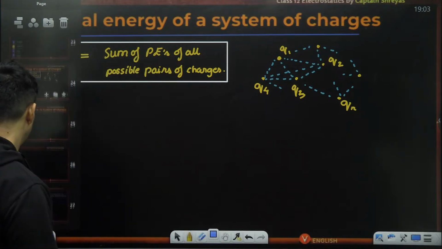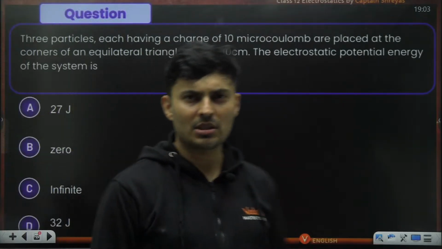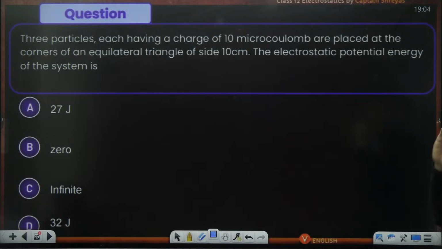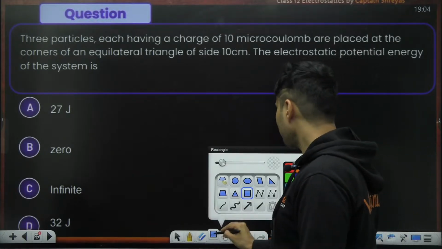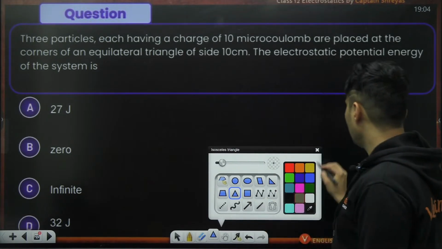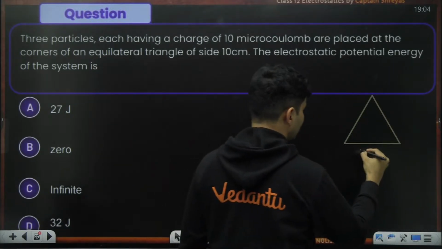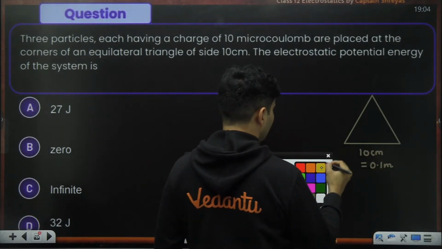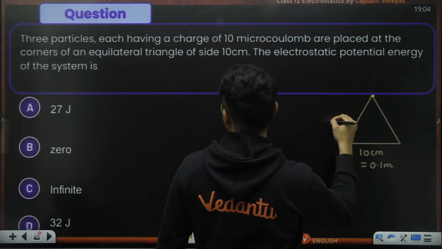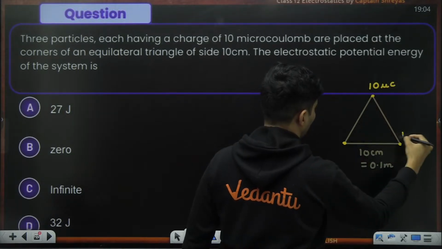So we'll do a question on it. Maybe then you will get an idea. I think it was a JEE question last year. Three particles each of 10 microcoulomb are placed at the corners of a triangle. Find the electrical energy of the system. Let's draw a triangle first. The side length is 10 centimeters, which is 0.1 meter, and the charges placed are 10 microcoulomb each.